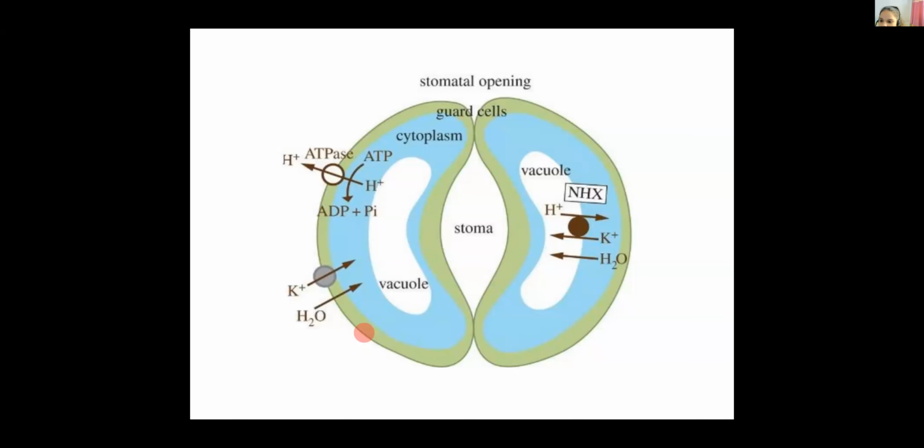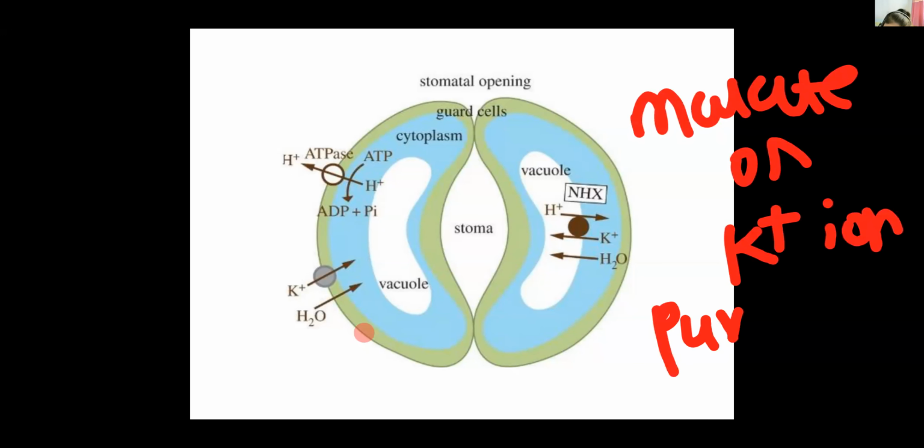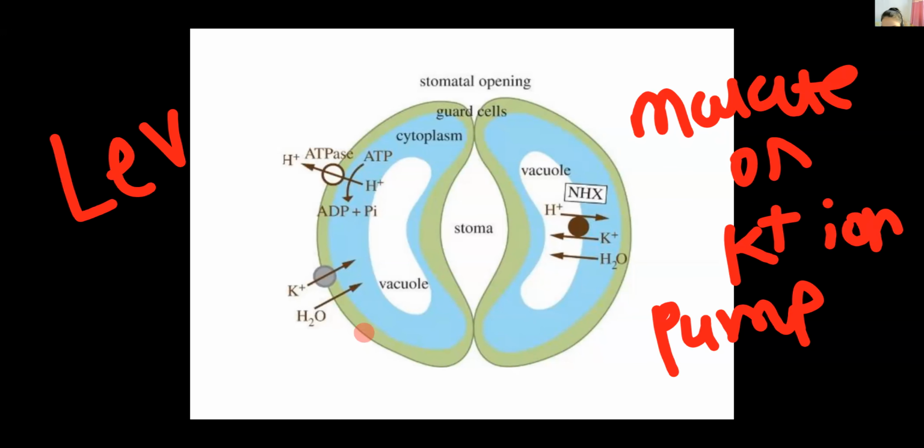Out of them, the widely accepted modern theory that we are going to learn is named the Mallet or K plus ion pump hypothesis. This is the modern theory proposed by Levitt. This is extra, just for your need.